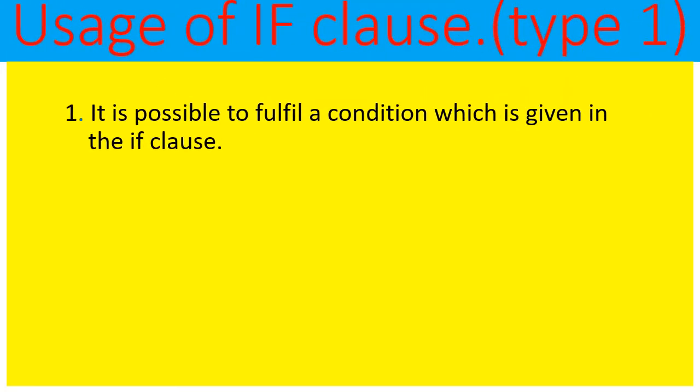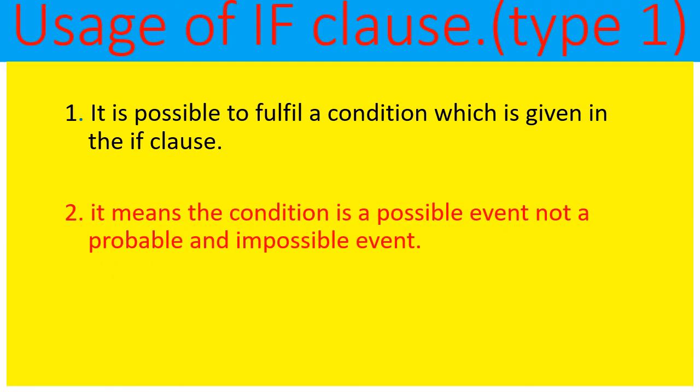It is possible to fulfill a condition which is given in the if clause. Whatever the sentence in the if clause, that is to be fulfilled, meaning the sentence is possible. Whenever it is possible, that if clause is used in type 1. The condition is a possible event, not a probable or impossible event.